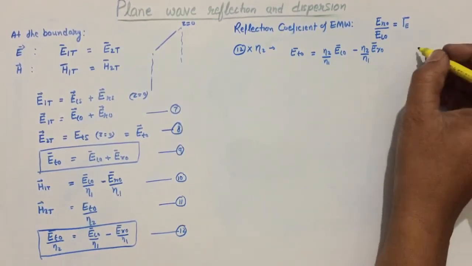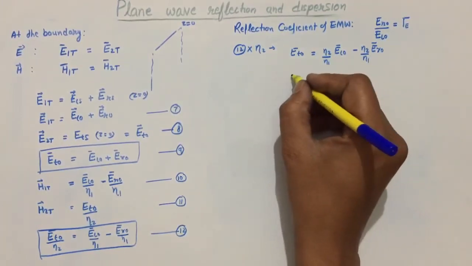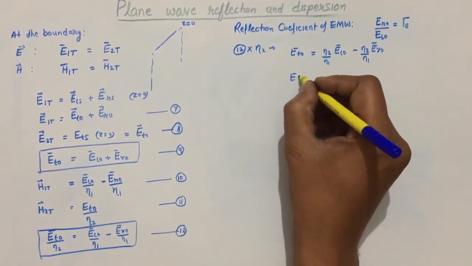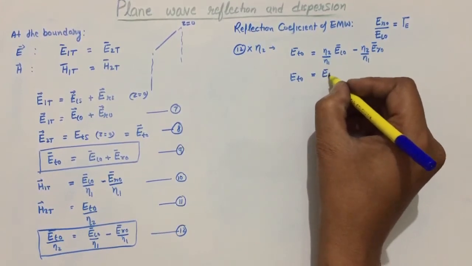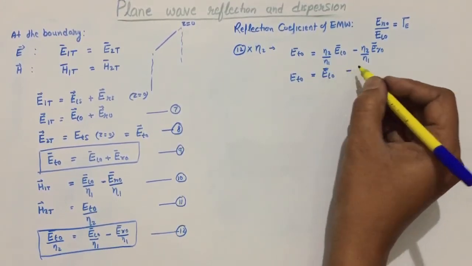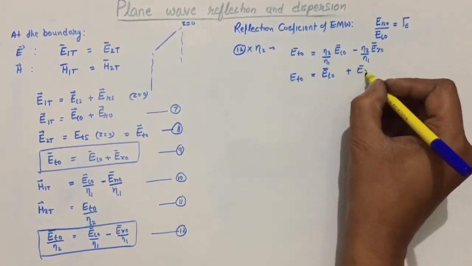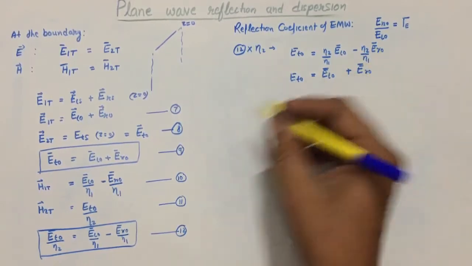This is equation number 13 now, and equation number 9 can be written as Et naught, from here we will write as it is, incident plus reflected. Now it is written.